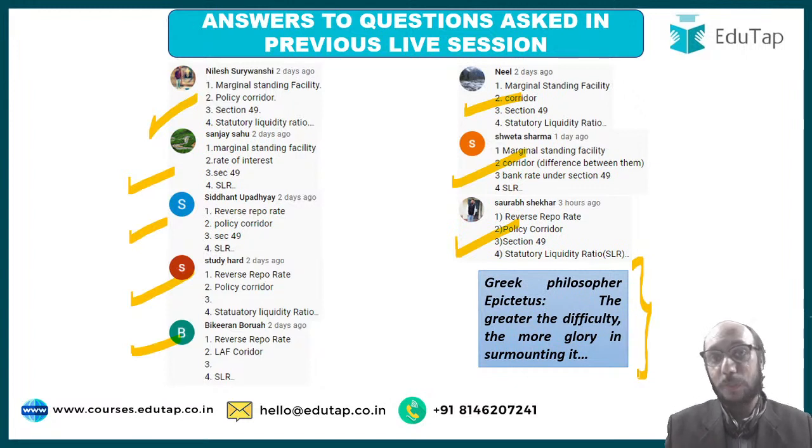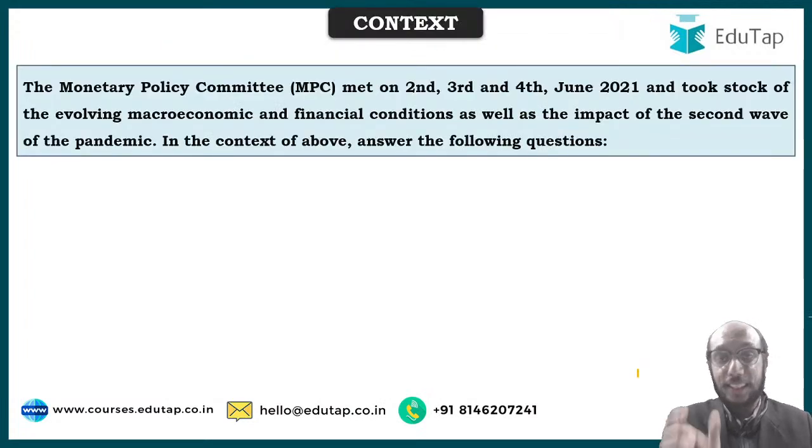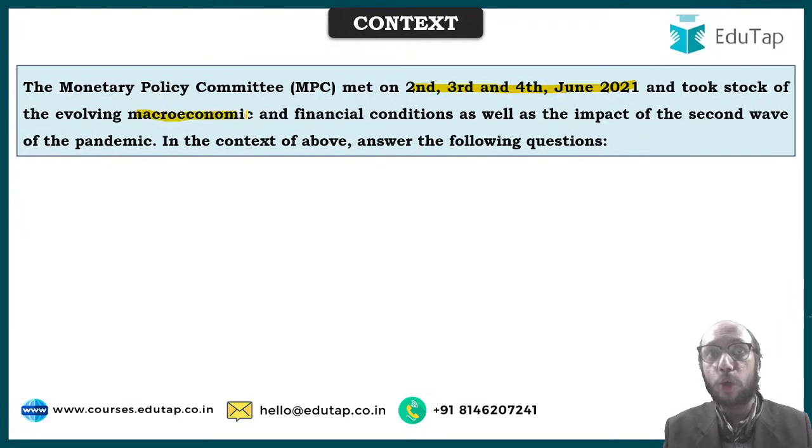Today's session is based upon the decisions that have been taken by the Monetary Policy Committee in the first week of June. So this is the context in which I have framed the question. The Monetary Policy Committee met on 2nd, 3rd and 4th June 2021 and took stock of evolving macroeconomic and financial conditions as well as the impact of the second wave of the pandemic. In the context of the above, answer the following questions.